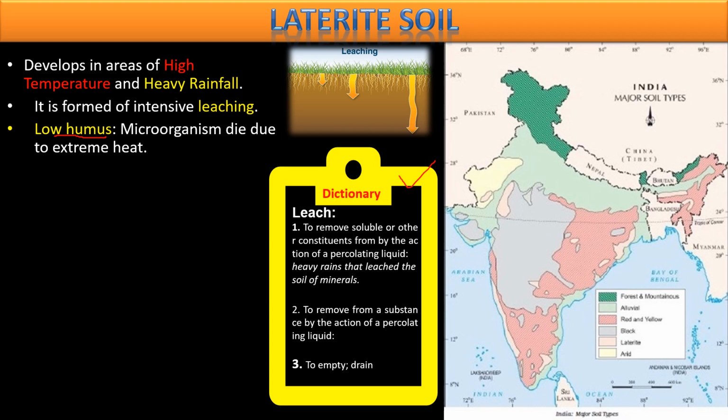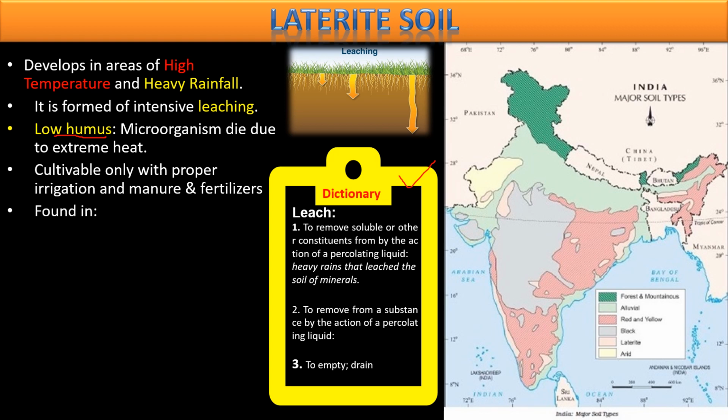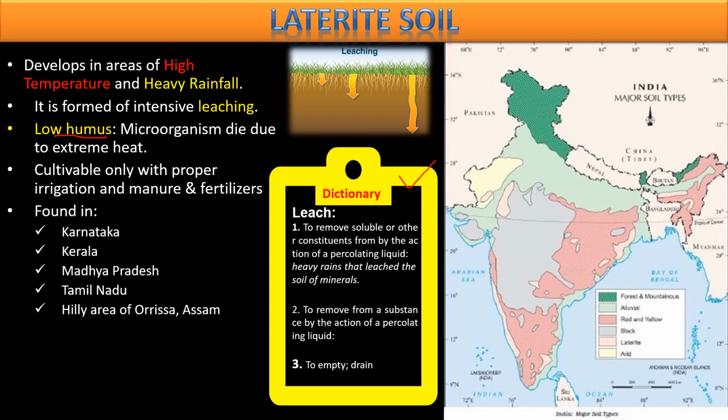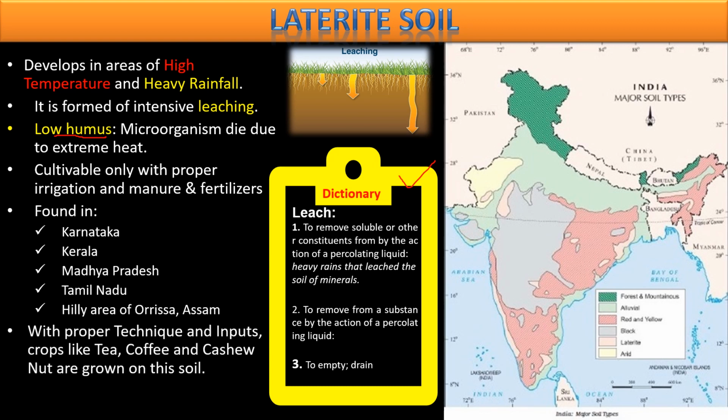But if you want to use this soil for cultivation, you have to use proper irrigation with proper manure, khad, and artificial fertilizers. This soil is mostly found, as I told you just now, in the states of Karnataka, some parts of Kerala, Madhya Pradesh, Tamil Nadu, and some hilly areas of Orissa and Assam. But at the same time, as discussed, this soil can be made fertile and cultivable with the help of proper irrigation, manure, and fertilizers.